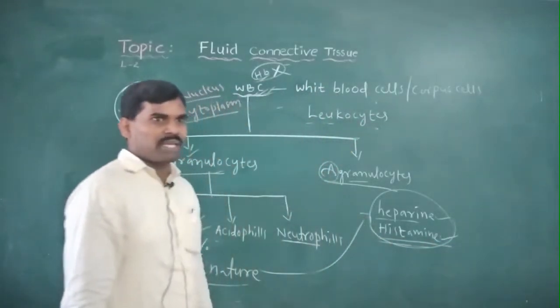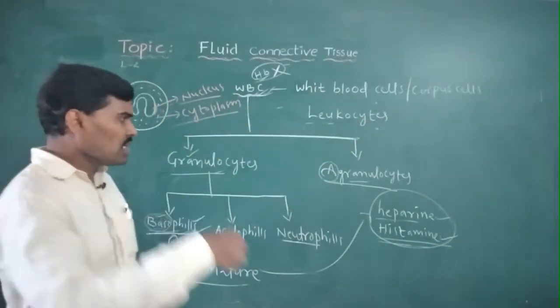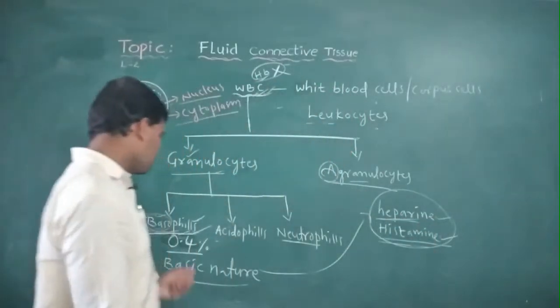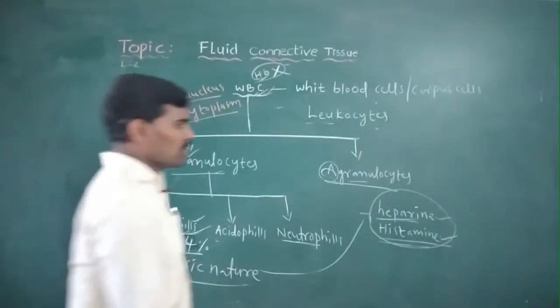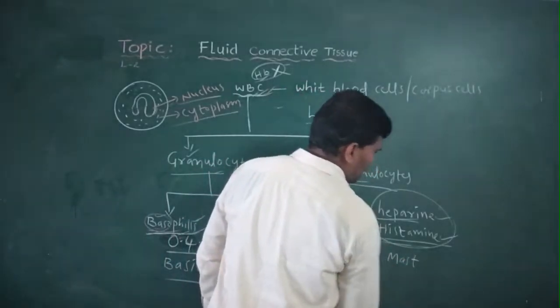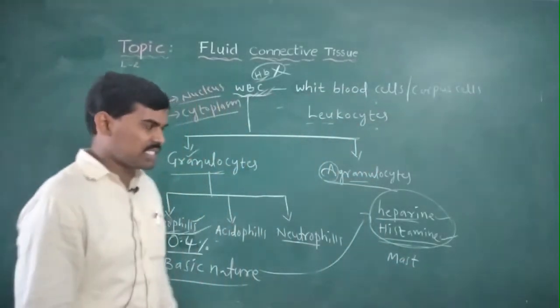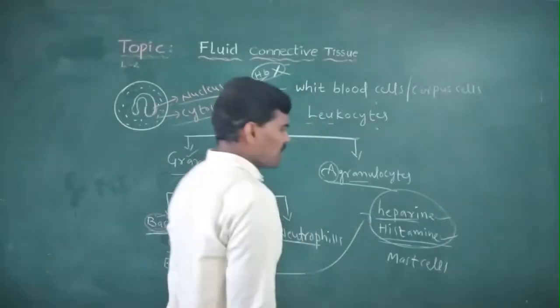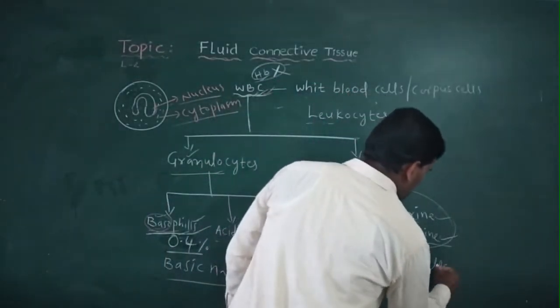Heparin and histamine are anticoagulant substances secreted from basophils, and bradykinin also. These secretions are also needed for the mast cells.